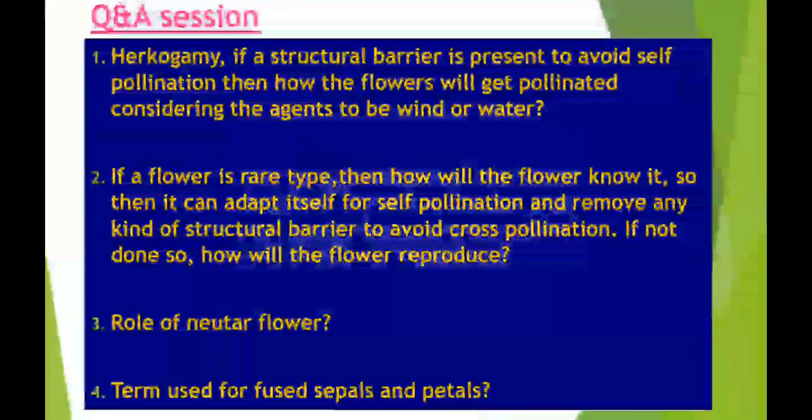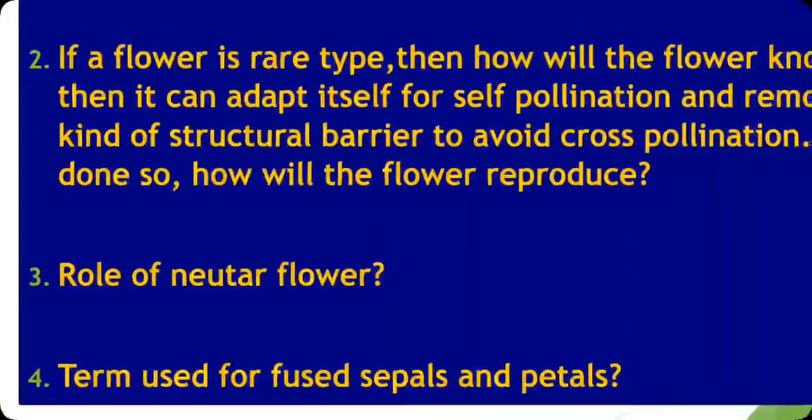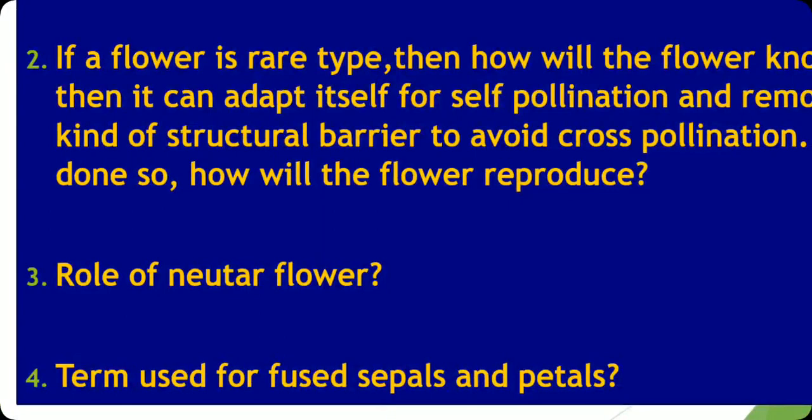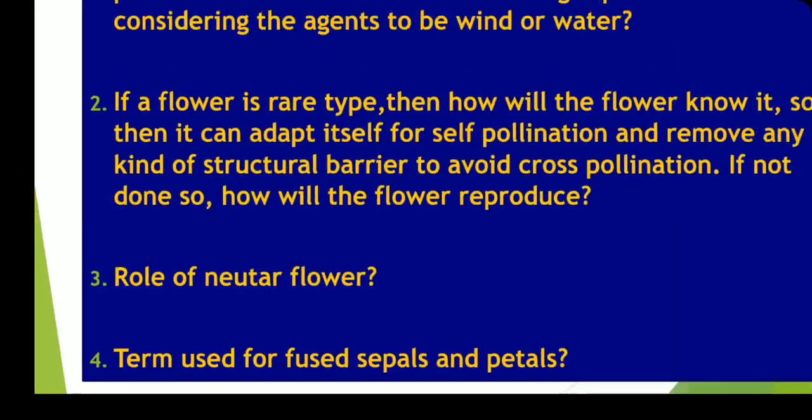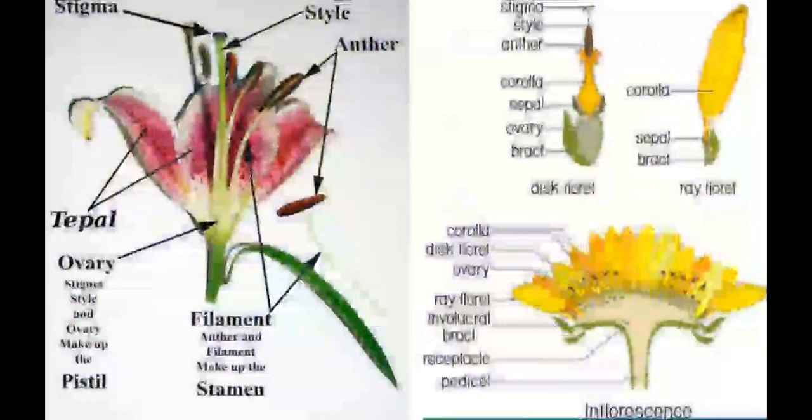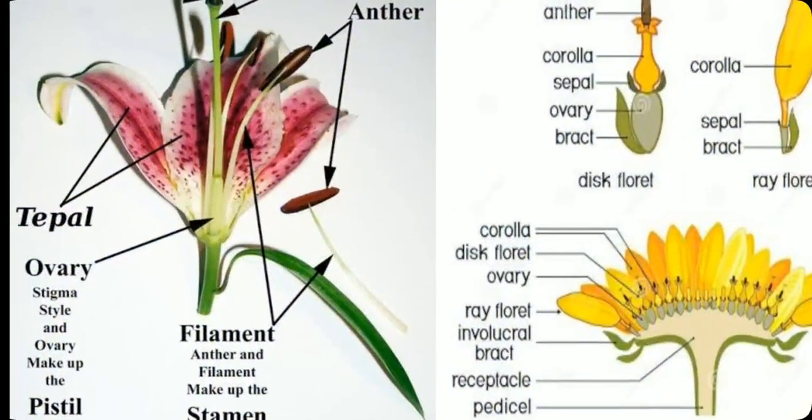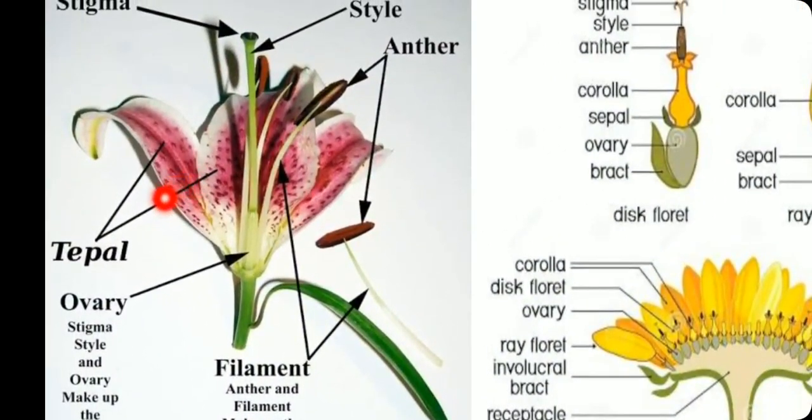Then, the term used for few sepals and petals. I remember I gave this answer, even explained it in the very first video of mine, in which the flower color was purple and green. When sepals and petals are unable to be differentiated from each other, the term is called perianth, and a single unit of perianth is called a tepal.